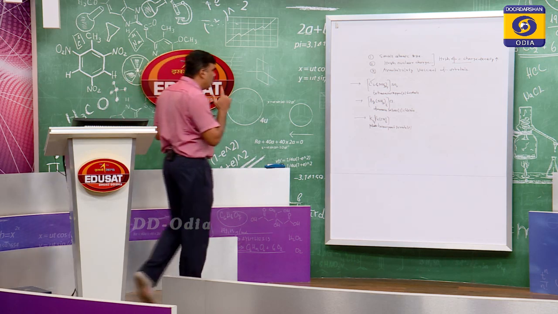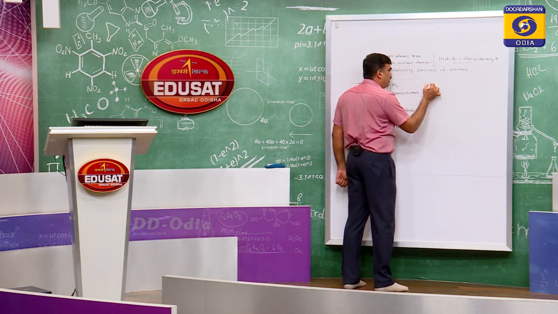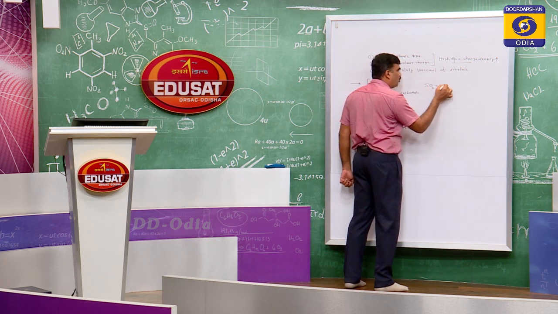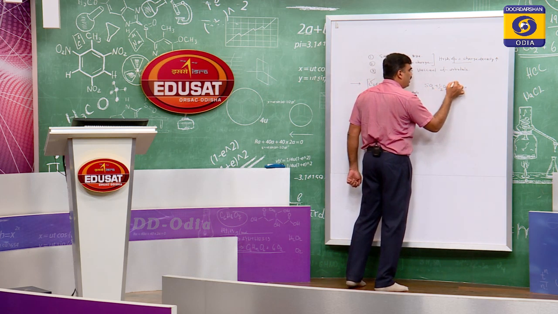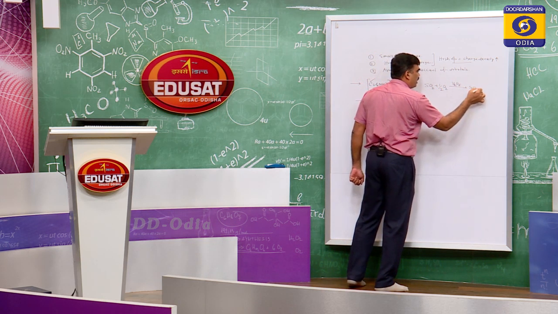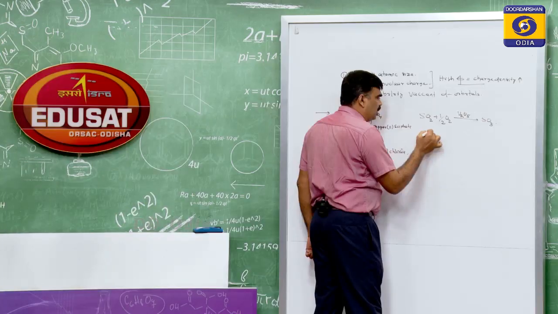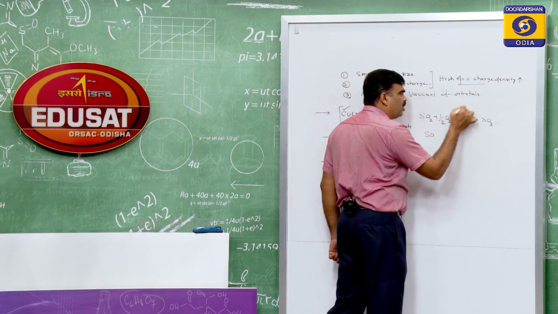How? You just have a look into the mechanism. Sulfur dioxide plus half O2, vanadium pentoxide plays a vital role. It gives you sulfur trioxide.